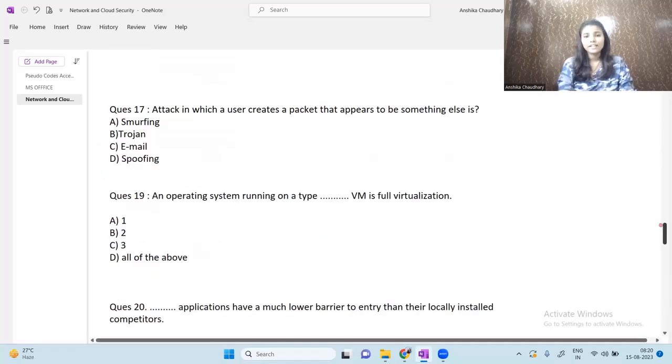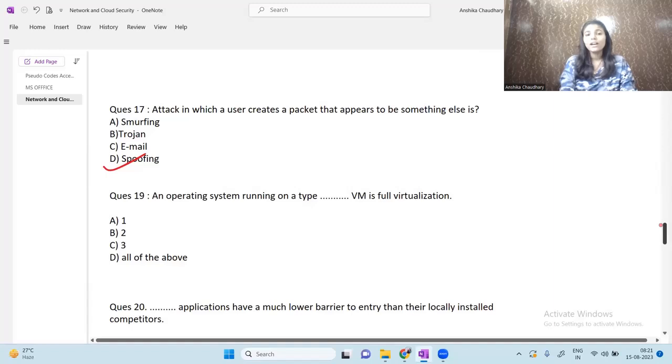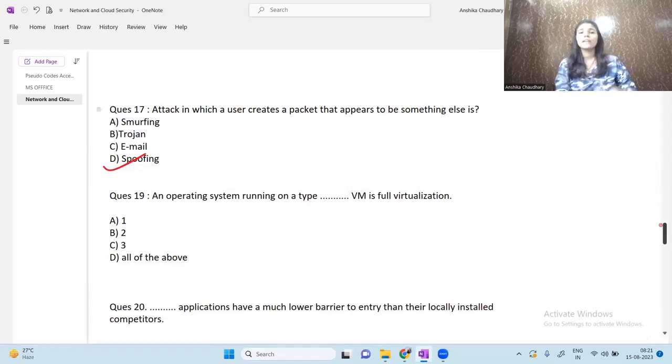Next question is, the attack in which a user creates a packet that appears to be something else is. It is spoofing. In spoofing, a user creates a packet that appears to be something else. Like I can give an example. I don't know if it will make sense or not, but suppose I'm creating this.